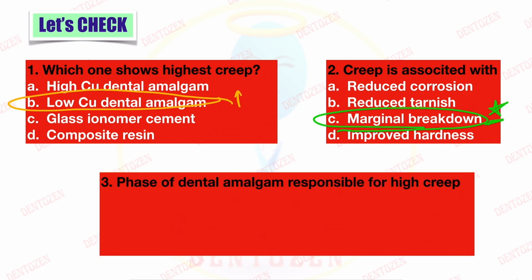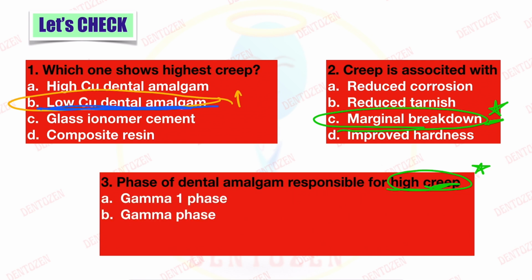Then third is, which phase of dental amalgam is responsible for high creep? We know that high creep is seen in low copper amalgam. In low copper amalgams, there is a presence of a phase known as gamma 2 phase, which is basically the tin mercury phase. This phase is present in the low copper amalgams, which is responsible for its high creep. That is important for your MCQs: it is gamma 2 phase in the low copper amalgams which causes high creep.